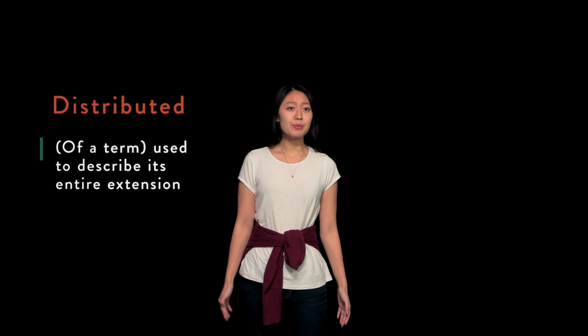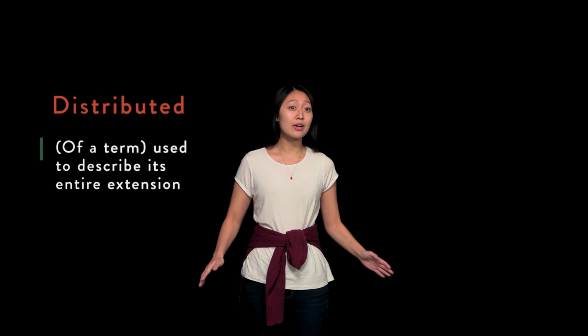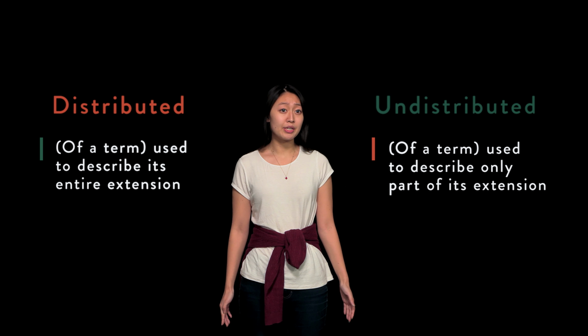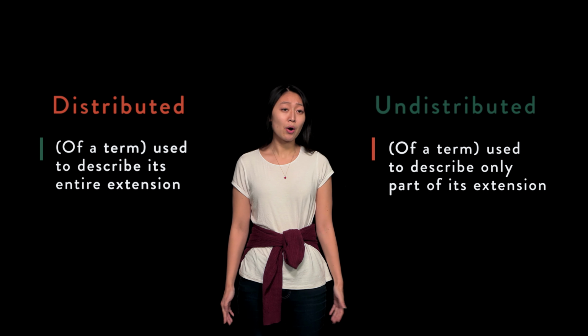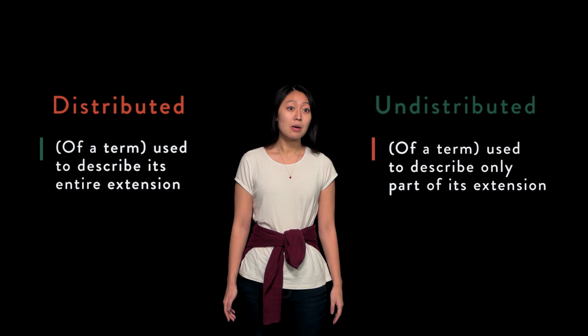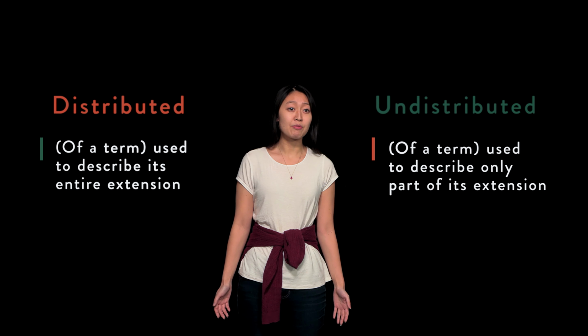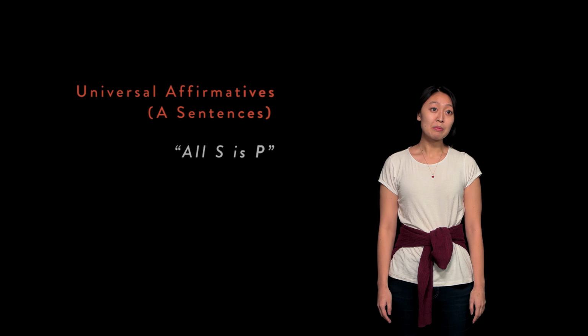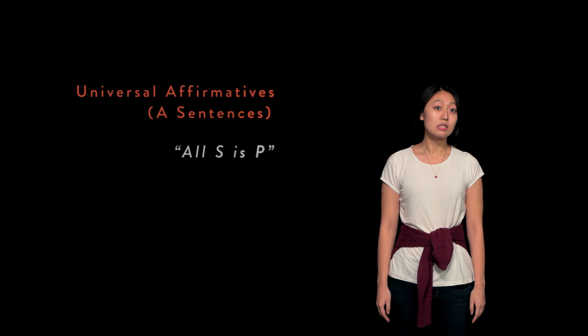Distributed. A term is distributed if we are using it to refer to its entire extension. Undistributed. A term is undistributed if we are using it to refer to only a part of its extension. In the following, we will look at the distribution of terms, both subjects and predicates, in each type of categorical sentence. Recall that A sentences, universal affirmatives, express that all S is P.